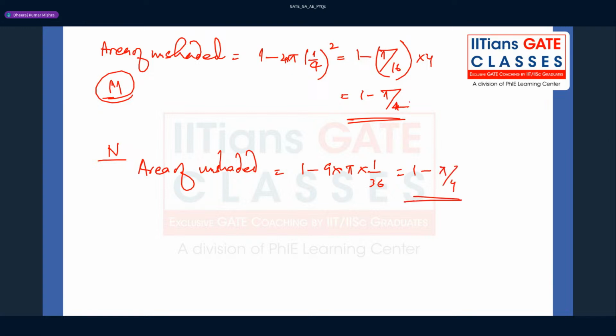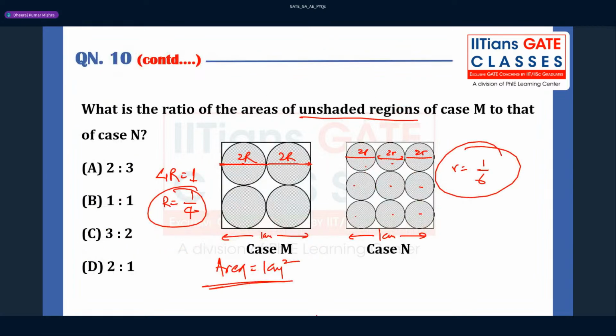So the area is going to be the same for both, right? So if you take the ratio here, you will get 1:1 only, right? Because the area is going to be the same. Okay? Yes. So this was a very simple question. You don't have to get scared, guys, because the questions are very simple here, right? And how simply we are able to find it, that is very important. So actually they are asking the ratio of these unshaded regions, right?